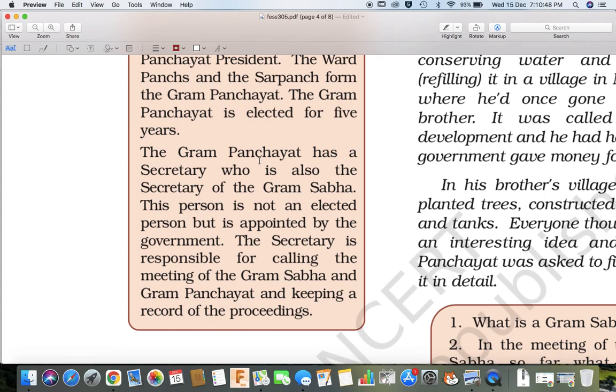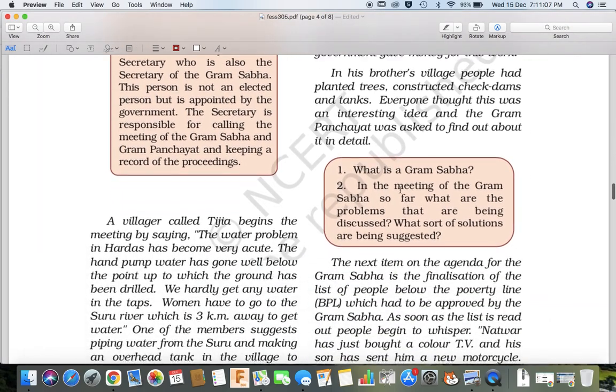The Gram Panchayat has a secretary who is also the secretary of the Gram Sabha. This person is not an elected person but appointed by the government. The secretary is responsible for calling the meeting of the Gram Sabha and Gram Panchayat and keeping a record of the proceedings.